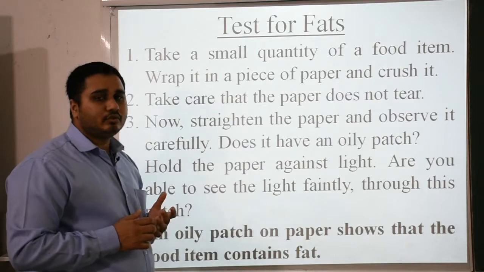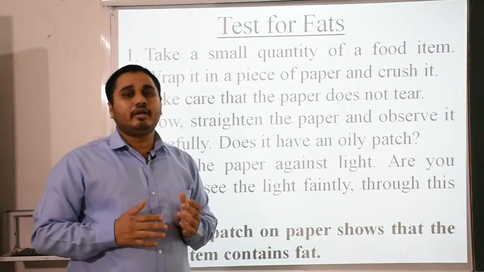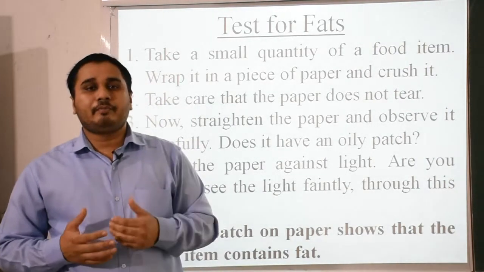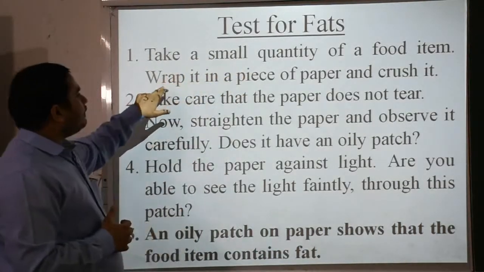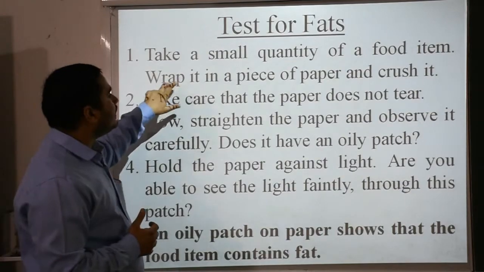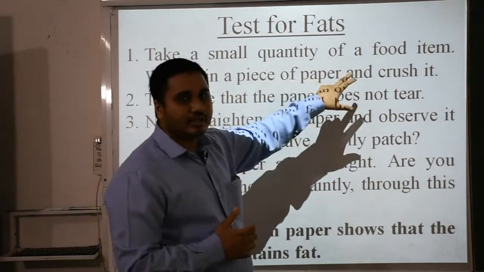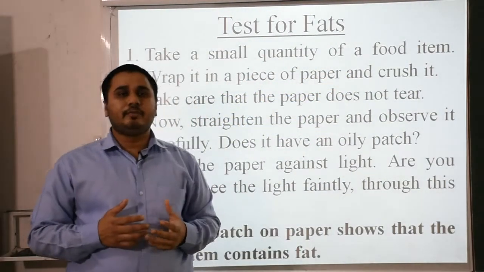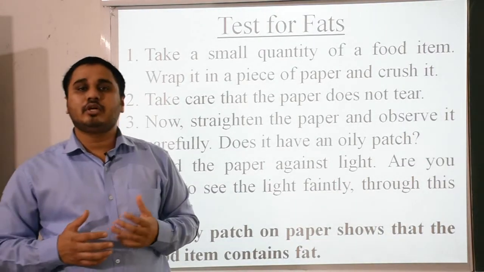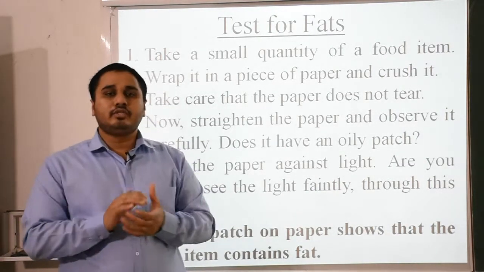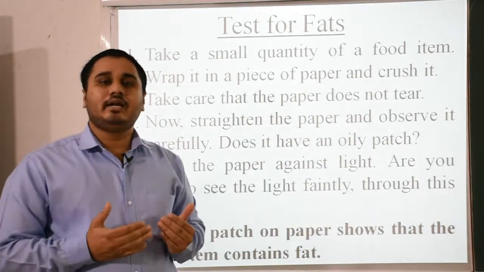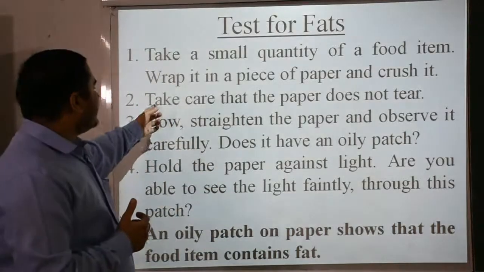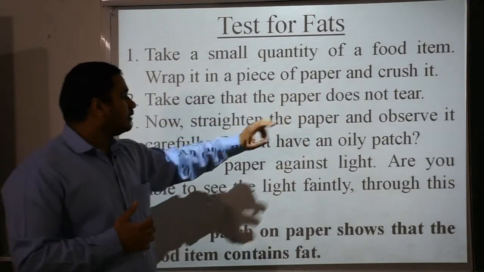Fat is the easy one. You can easily find it out from an oily patch on a paper or tissue paper. Take a small quantity of the food item and wrap it, again I am mentioning, wrap it in a piece of paper or crush it. If you are taking any potato chips or samosa-like items, then you just have to crush it on a tissue paper. It will leave oil, which means that item contains fat. Take care that the paper does not tear.